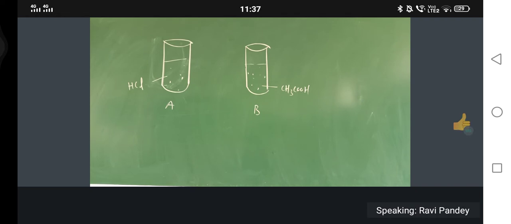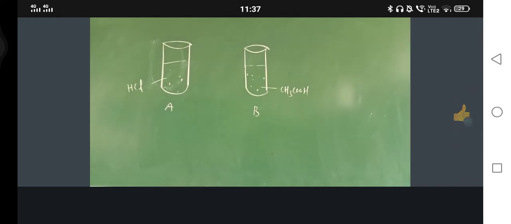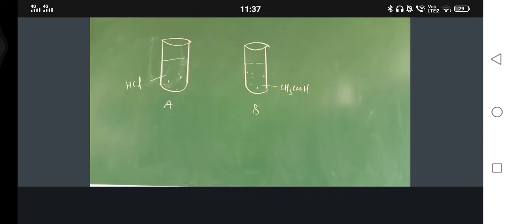So just see, I will try once again. In test tube A, what has been taken? Hydrochloric acid. In test tube B, what has been taken? Acetic acid.